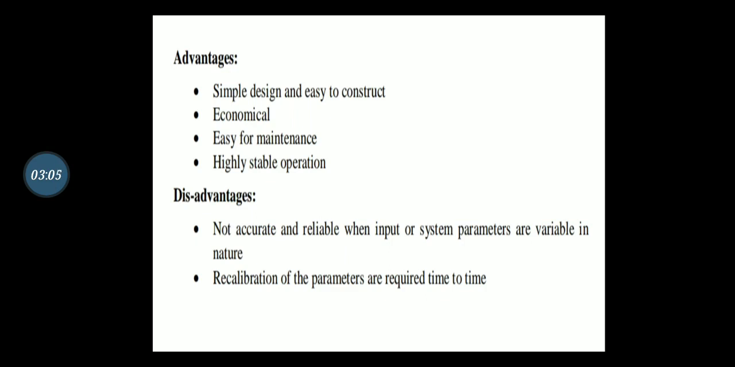One more disadvantage is that recalibration of parameters is required from time to time. Obviously, if the parameters are variable, then in order to determine the parameters, we need to recalibrate. So this is one more disadvantage of the open loop control system.